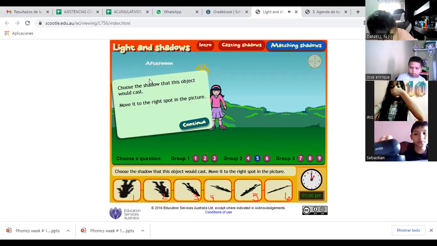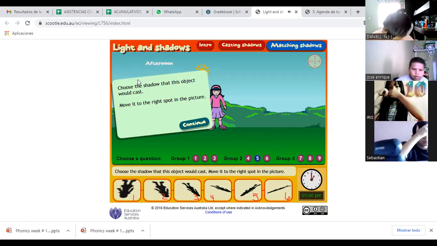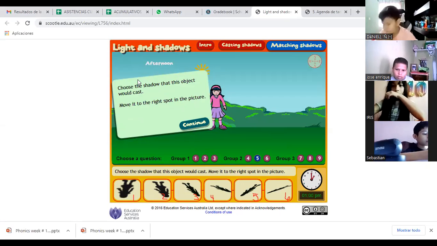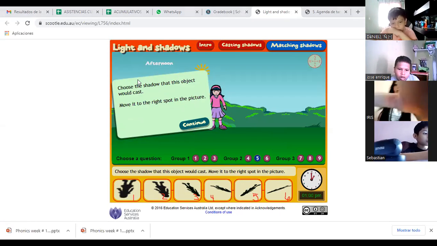Next one. Choose the shadow that this object would cast. Move it to the right spot in the picture. Again, send me a message with the answer. The most voted number is the one that we are going to choose.